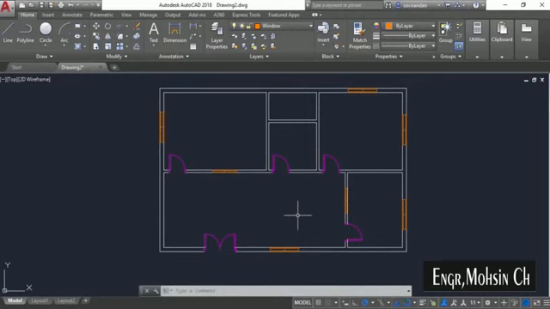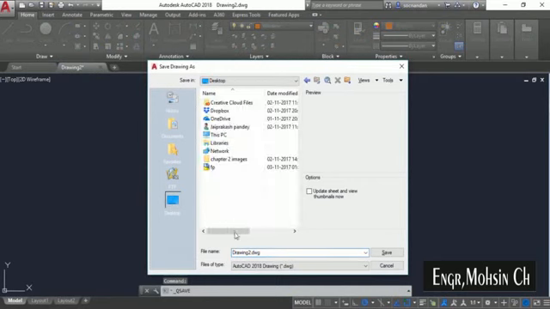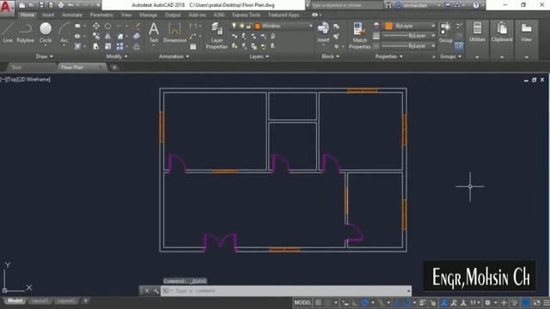And with these changes, I'll save this drawing once. So I'll click on this save. I'll go to the desktop and let's name it as floor plan. And I'll click on save. All right, our drawing is now